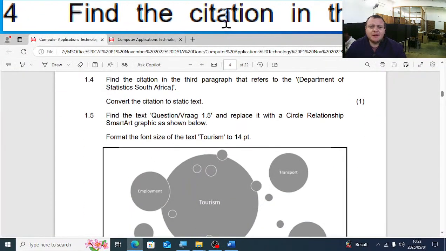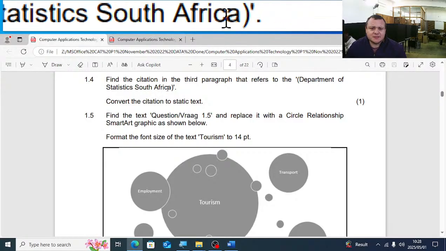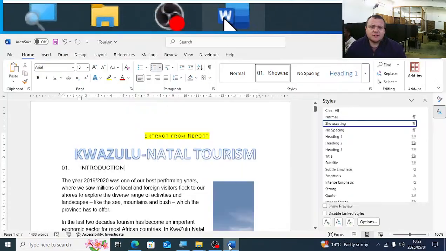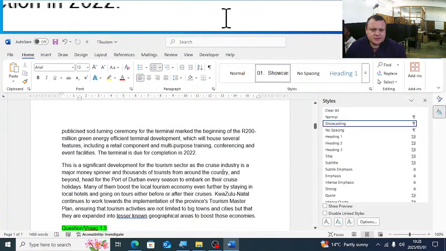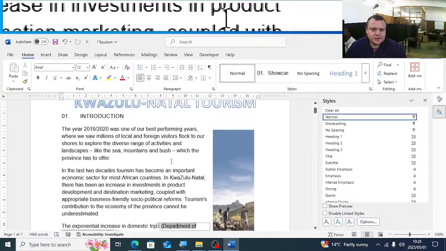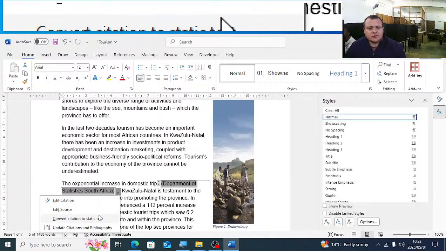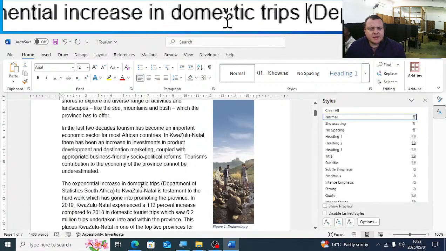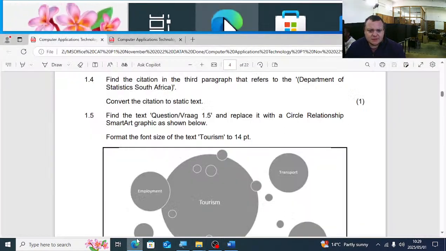The next one, find the citation in the third paragraph that refers to Department of Statistics South Africa. Convert that citation to static text. So that's quite an easy mark. Let's search there for that citation on the Department of Statistics. It's in the third paragraph, 1, 2, 3, third paragraph. Click on the drop down. You'll say convert citation to static text. Then you'll see it's not a field anymore, it's not a citation, but it's simply text that is displayed there.